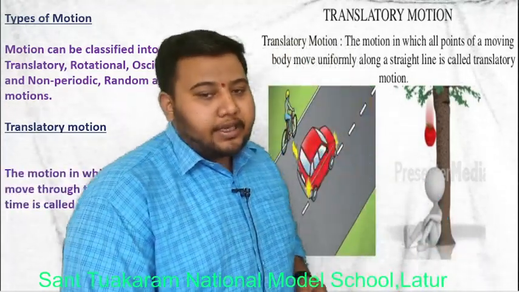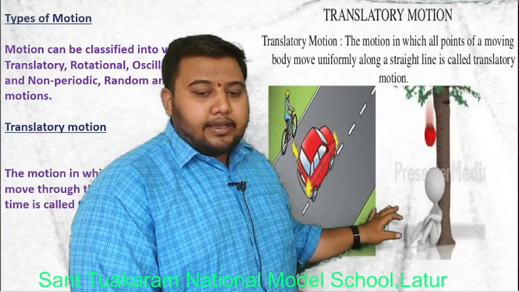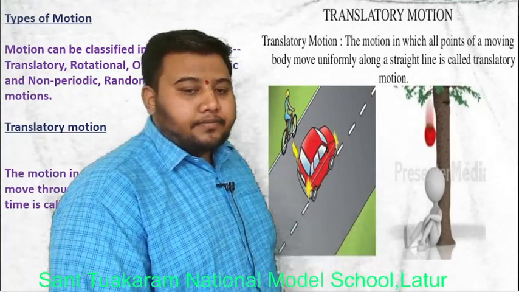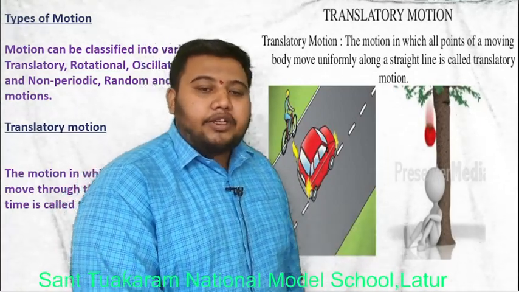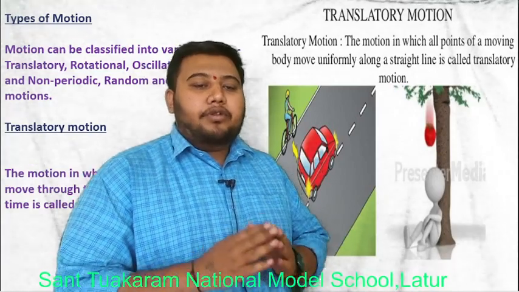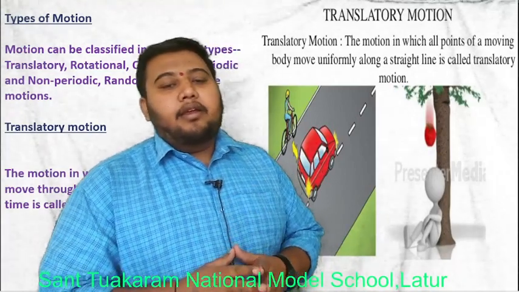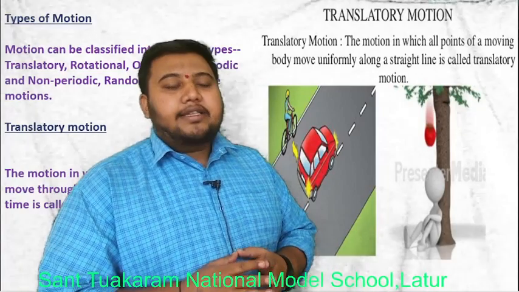See this image. The motion in which all the parts of an object move through the same distance in the same intervals of time is called translatory motion.